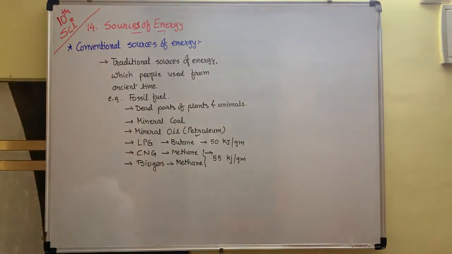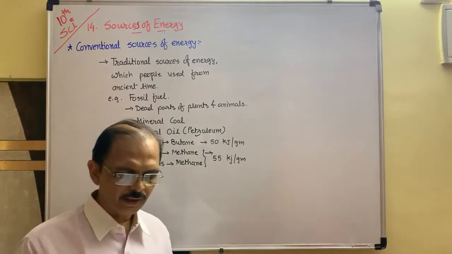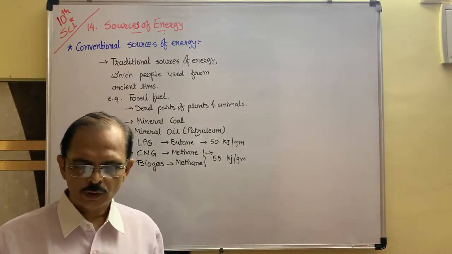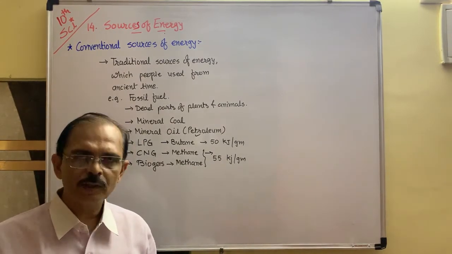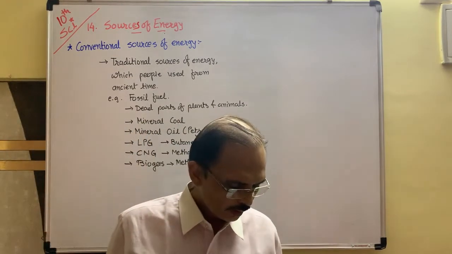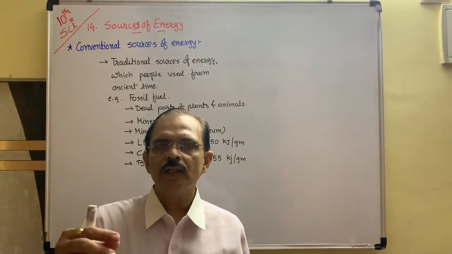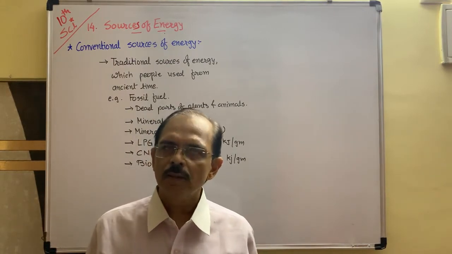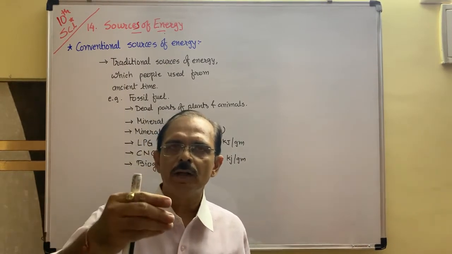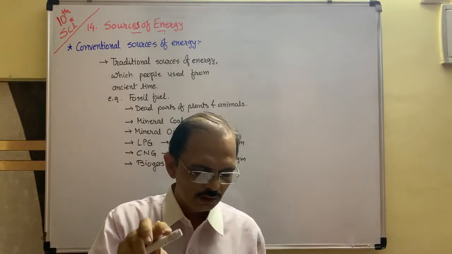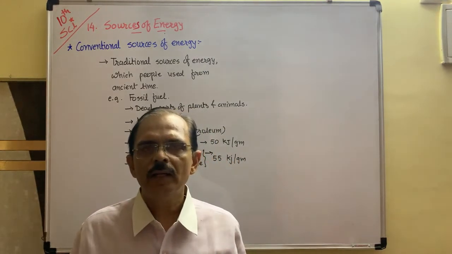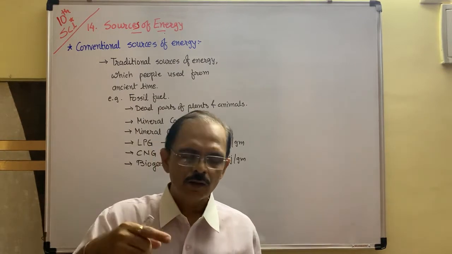Okay. In your textbook, there is also one example given. In figure number 14.2, a model demonstrates the process of thermoelectric production. Here a small experiment is given with the help of a pressure cooker. If you take some amount of water and heat the water in the pressure cooker, then water converts into vapor. Vapor comes out with the pipeline and it falls on the small fan made up of a toy. Then the fan can rotate easily.